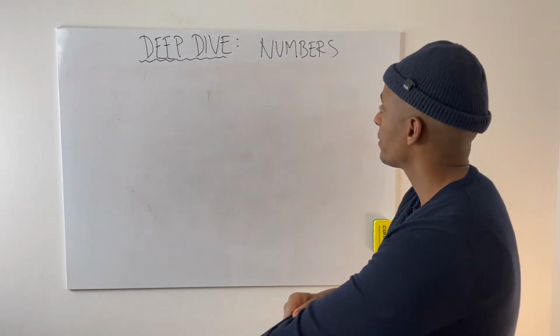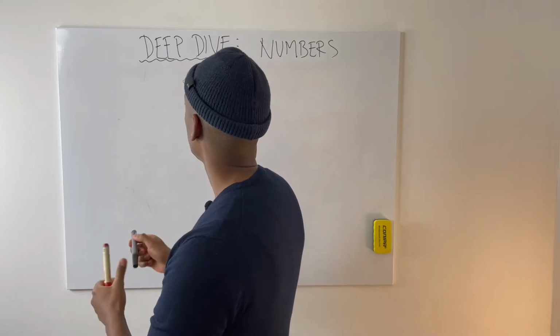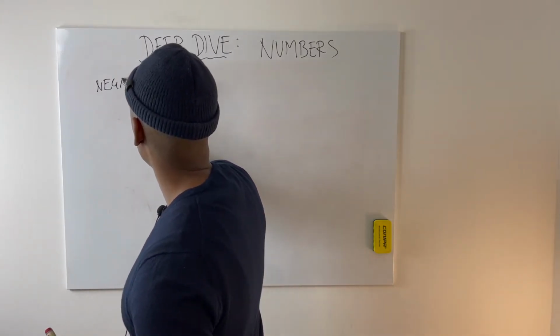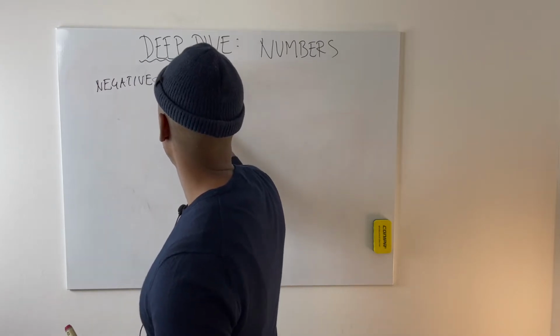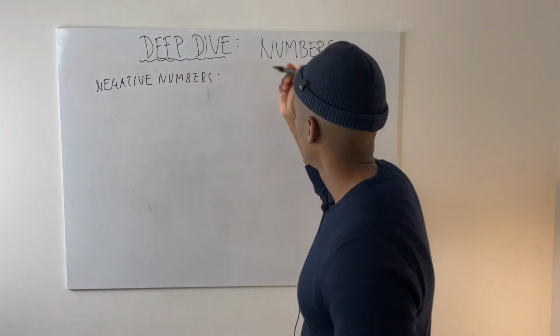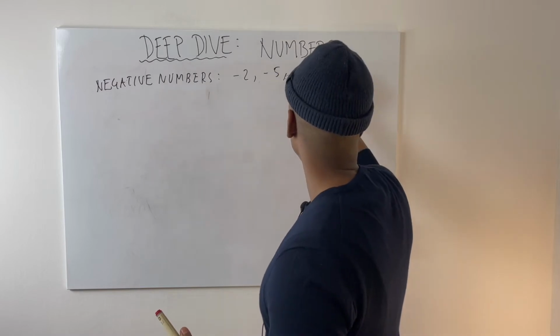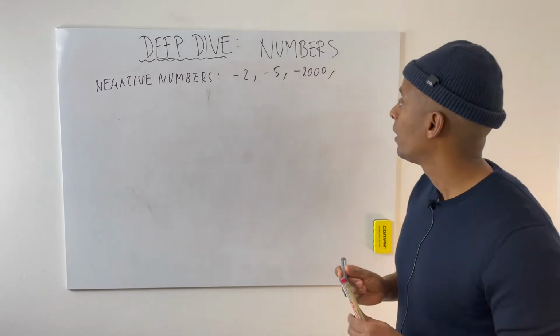So to solve this, mathematicians came up with something called negative numbers. Right? Like -2, -5, -2000, whatever.